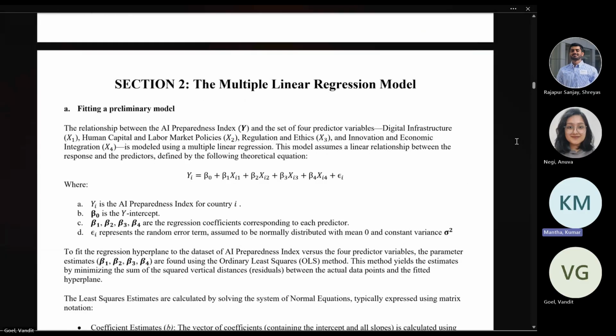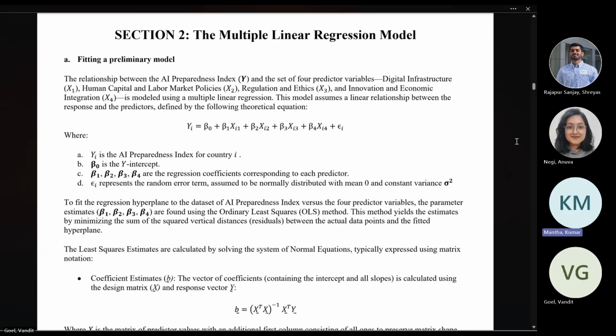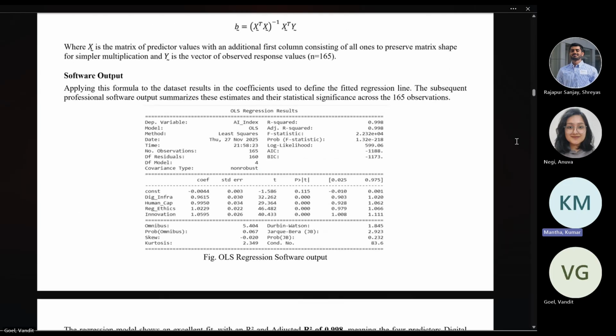Now coming to section 2, here is our preliminary model where yi is our AI preparedness index for country i, and we have beta 0, which is our y-intercept. Beta 1, beta 2, beta 3, and beta 4 are regression coefficients for the corresponding predictor variable. And here ei is our random error term. Going down, we now estimate these beta values using least squares estimation. And here is the formula to calculate the b values.